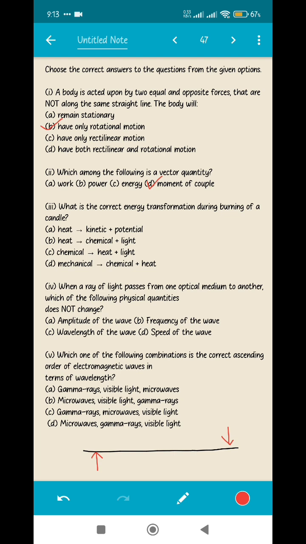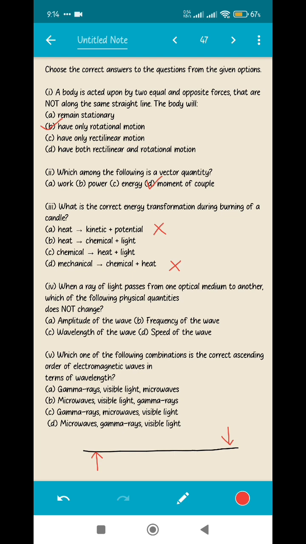Now the next question, what is the correct energy transformation during burning of a candle? This is from chapter number 2. Let's see. First option is heat energy to kinetic plus potential energy. The next is heat to chemical plus light energy, chemical to heat and light energy, and mechanical to chemical and heat energy. So the first option is wrong because there is no kinetic energy produced. The last option is also wrong because there is no mechanical energy involved, isn't it?